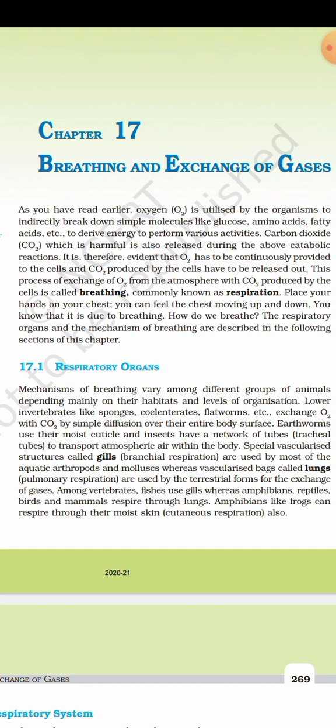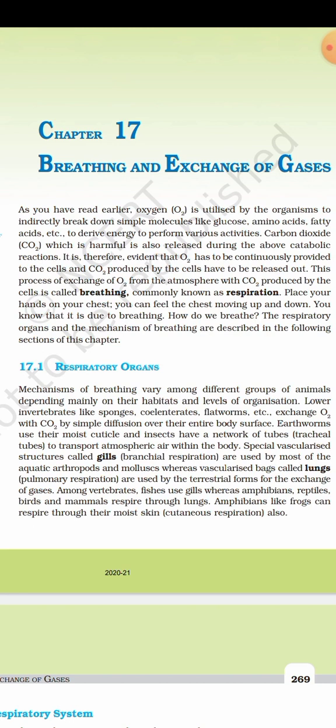to be released out. This process of exchange of O2 from the atmosphere with CO2 produced by the cells is called breathing, commonly known as respiration. Place your hands on your chest. You can feel the chest moving up and down. You know that it is due to breathing. How do we breathe? The respiratory organs and the mechanism of breathing are described in the following sections of this chapter.